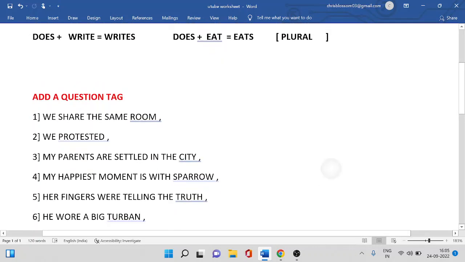Sixth is he wore a big turban. Wore is the past tense of wear. And also no auxiliary verb is given here. So the tag would be didn't he.